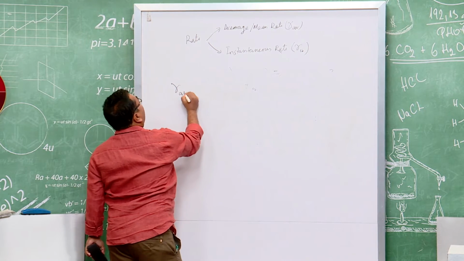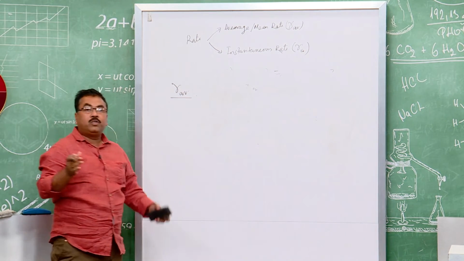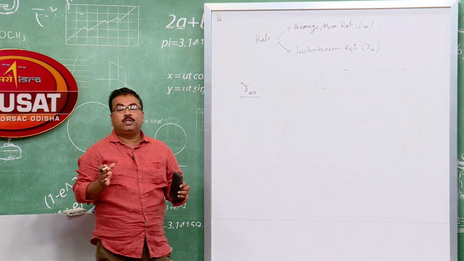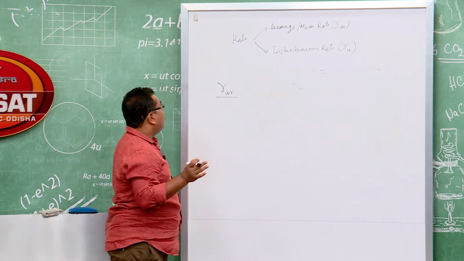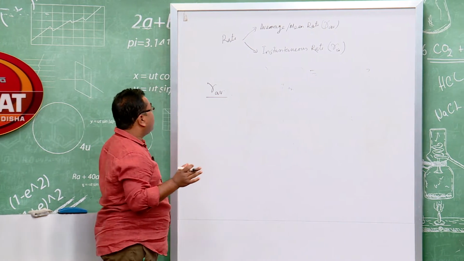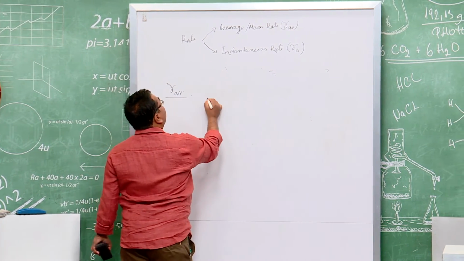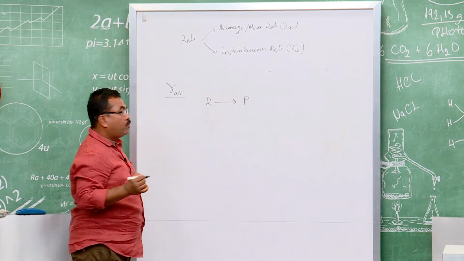For the average rate, we calculate the change of concentrations over a sizable, definite period of time, which is why we call it an average. Suppose it is the same reaction, R to P, with R the reactant and P the product.